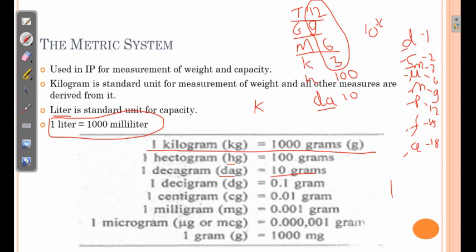Similarly, nanometer, that is 10 raised to minus 9 meters. Milliliter, that is 10 raised to minus 3 liters, and so on. So using this TG Makda, DC Munaffa, you can easily remember it. That will be helpful for remembering the system.